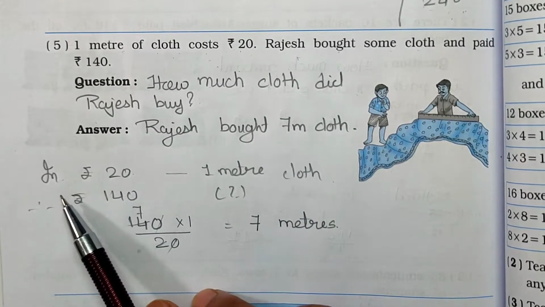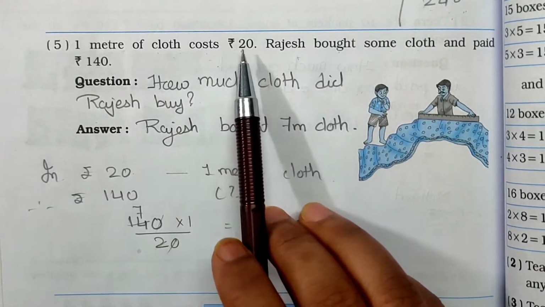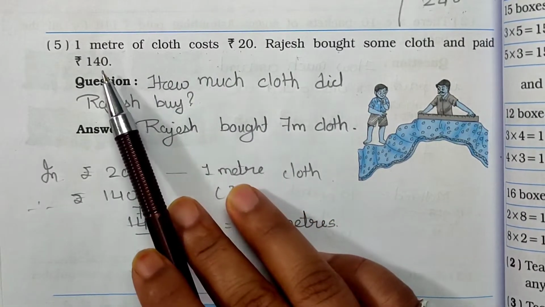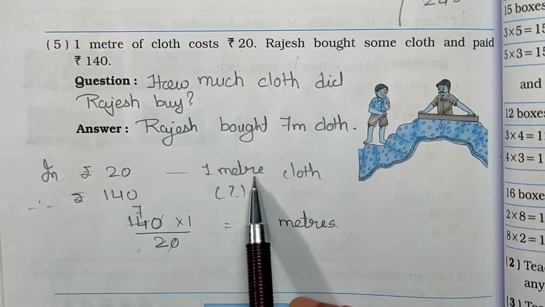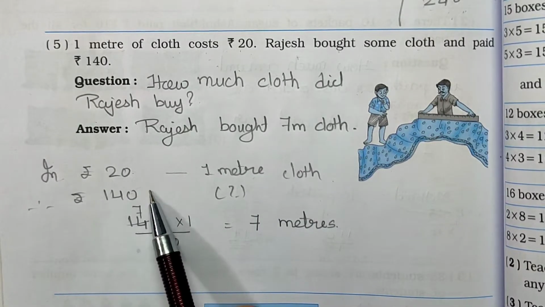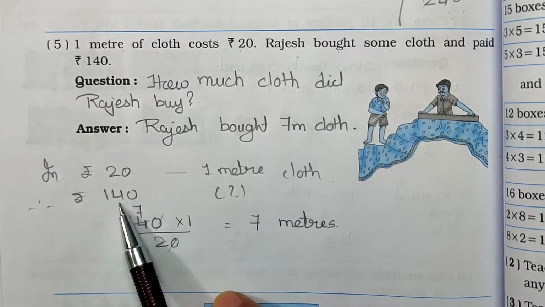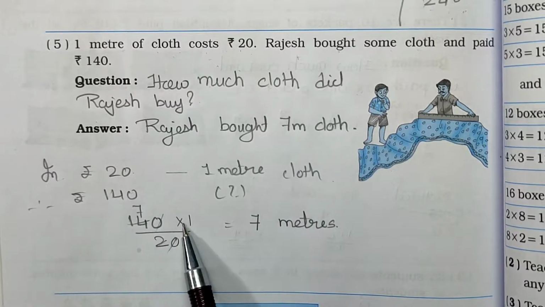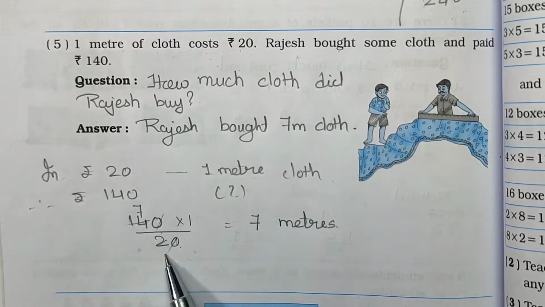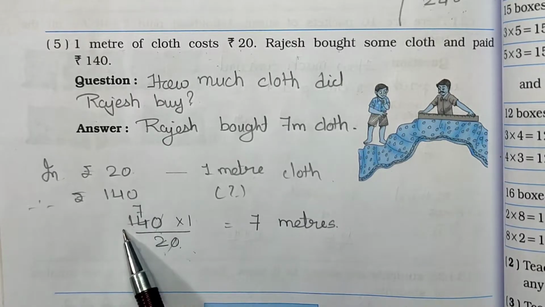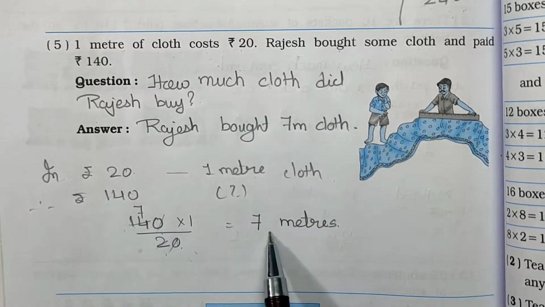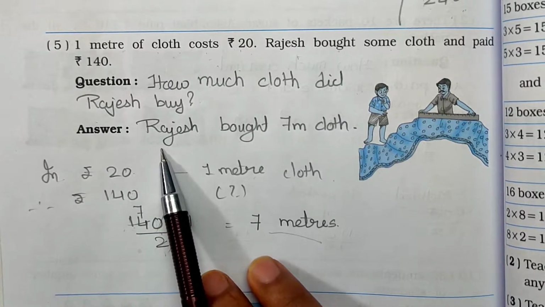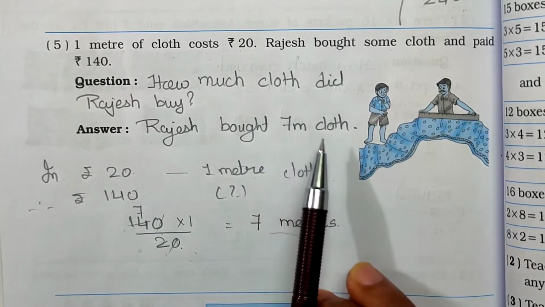Now see, 1 meter cloth rupees 20. So 20 rupees में 1 meter आया. Then rupees 140 how much cloth comes? 140 multiplied by 1 upon 20. Now see, this 0 cancels. Now here it's 14 remaining and here it's 2. So 2 7s are 14. So 7 meters is your answer. So answer is Rajesh bought 7 meters cloth.